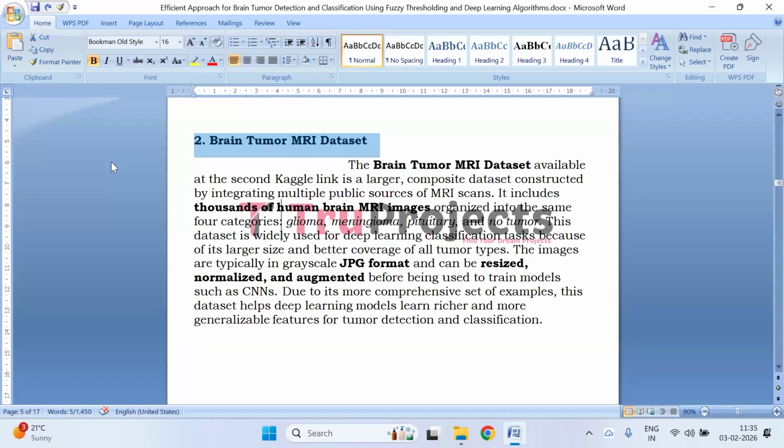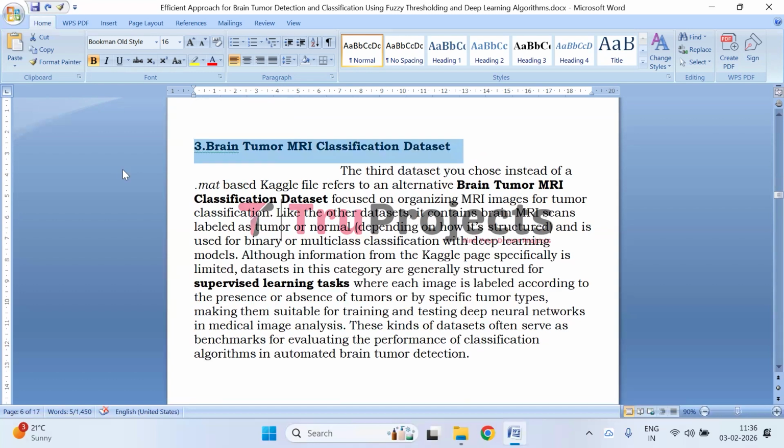Second, we used the brain tumor MRI dataset. The brain tumor MRI dataset available on Kaggle is a large-scale dataset created by combining multiple public MRI sources. It contains thousands of brain MRI images classified into four categories. Due to its large size and diversity, this dataset is well suited for deep learning applications, particularly convolutional neural networks. The images are generally provided in grayscale JPG format and can be preprocessed through resizing, normalization, and data augmentation to enhance model performance and generalization.